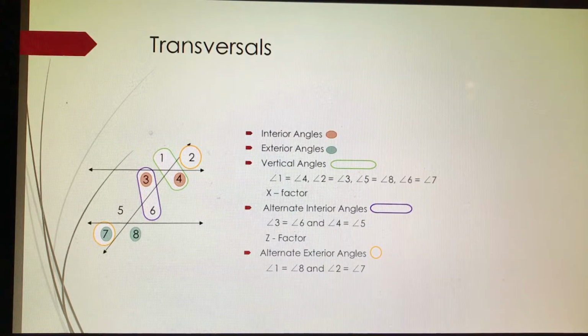The angles that are formed on opposite sides of the transversal and inside the two lines are alternate interior angles. These two angles are also equal. Just like with vertical angles, a good way to remember this is the Z shape they make. You can probably guess what we call this. Yes, the Z factor. Alternate exterior angles are similar to their interior counterparts, but instead of being inside the two lines, they're on the outside. These angles are similarly congruent and equal. You can use the transversal theorems to prove that angles are congruent or supplementary.